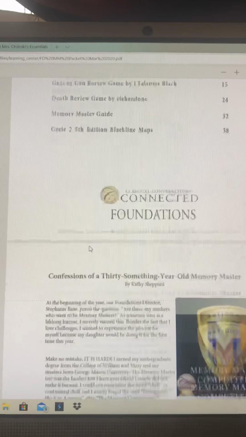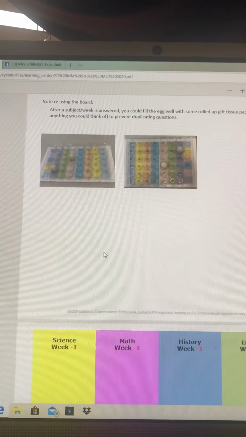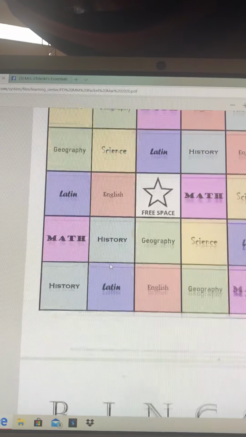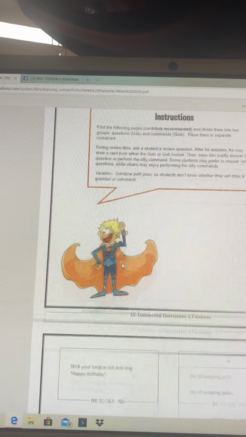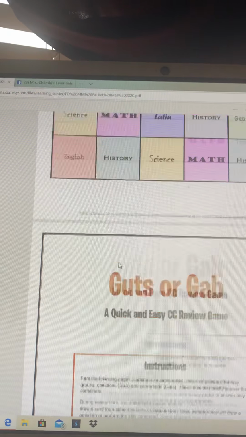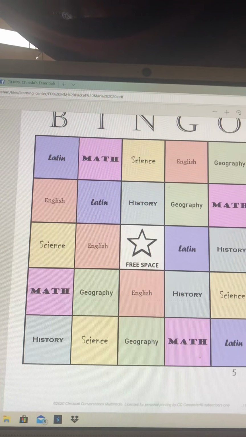Also, new this month, there's Cycle 2 Memory Master Packet number 4. This one has goal trackers and review games and all different things to use, even whether you're doing Memory Masters or not. There's a bunch of different review games that you could think of. And I think I'm going to use that for my kids this week. That looks like a good thing to use.